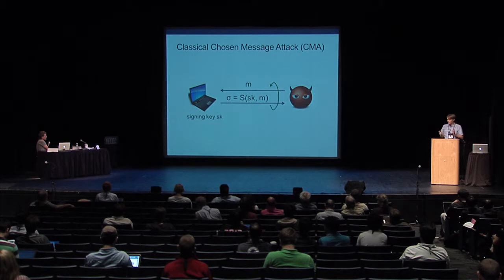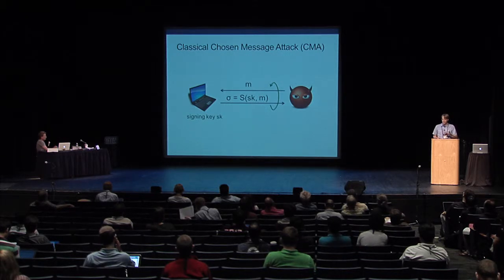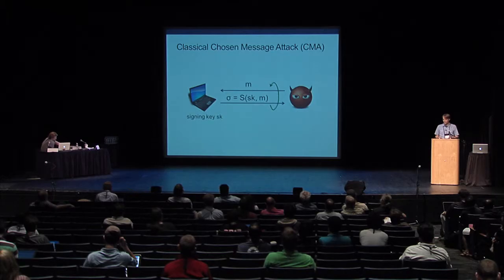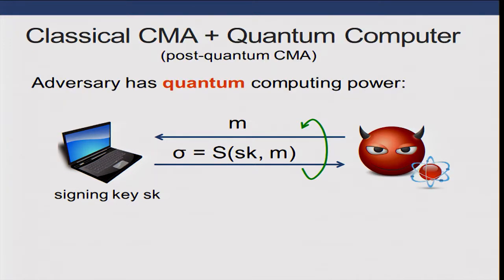All right, so for signatures, the standard notion of security is security against what's called a chosen message attack. Here, the adversary sends over message M and receives a signature on that message. After doing this many times, the adversary tries to forge a signature on a new message. Well, we're in the quantum session, so we might as well give the adversary a quantum computer.